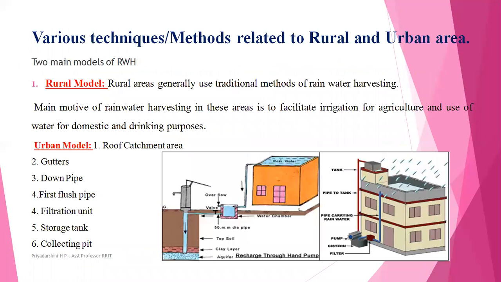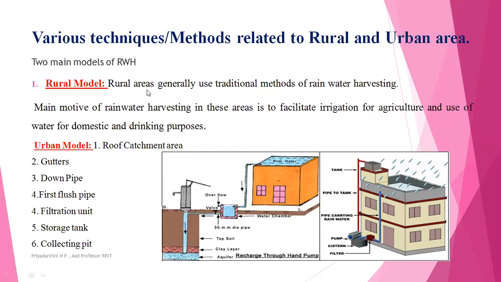Next topic is various techniques or methods related to rural and urban areas. Rainwater harvesting can be used in urban areas as well as rural areas. But which method will be adopted in rural areas and in urban areas? In rural areas, mostly they go for surface runoff only. It reaches ponds or streams, and from there they take it for irrigation purposes. But in urban areas, due to the less availability of space, they go for rooftop harvesting.